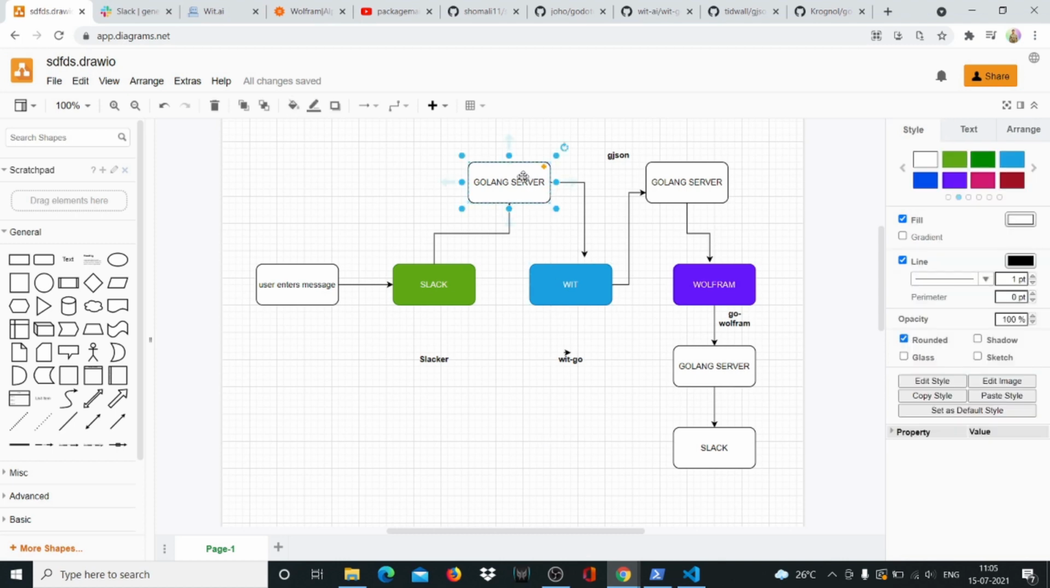One is obviously Golang, because we'll be writing the code in Golang. Then we have Slack to interact with the bot. Then we have Wit.Ai to understand NLP responses, and Wolfram to actually run the computational models and get the responses from the internet. Okay, so Wit is a technology that Facebook has developed.